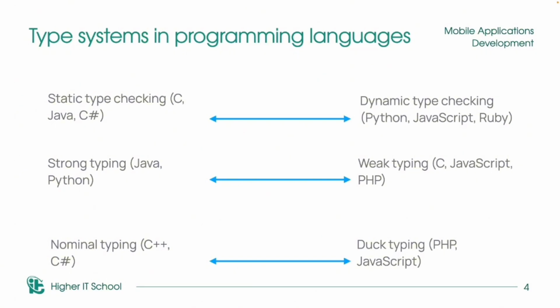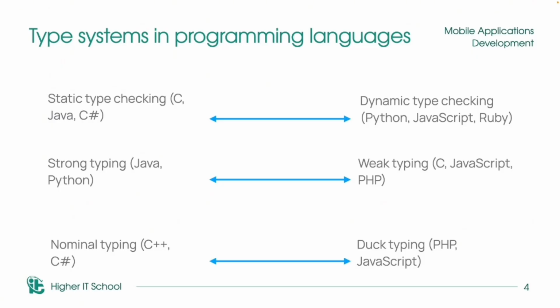When we use dynamic type checking, we can develop something faster than in static, but we can have a lot of problems in the future, because when we have the ability to change the type of our variables, it means that we can forget something about our variables and work with some variable not in the correct way. That's why some developers don't like dynamic type checking, because it's kind of dangerous, because we have a lot of problems with the changing of type in the runtime.